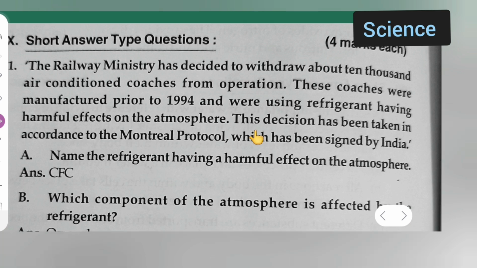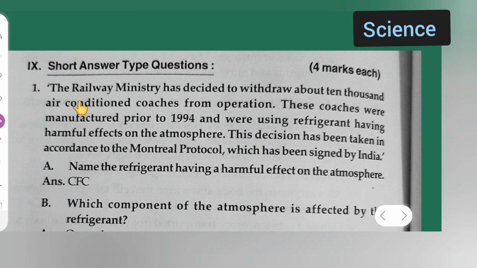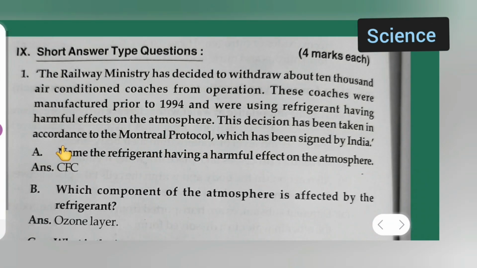Next, the railway minister has decided to withdraw about 10,000 air-conditioned coaches from operation. These coaches were manufactured prior to 1994 and were using refrigerant having harmful effects on the atmosphere. This decision has been taken in accordance with the Montreal Protocol, which has been signed by India.